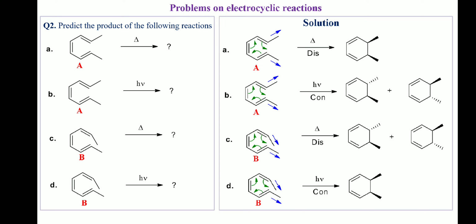In reaction D, under photochemical condition, the allowed rotation will be con. The two methyl groups in B are pointing in the same direction. Since during con rotation, groups pointing in the same direction become cis, in the product, the two methyl groups will be cis.